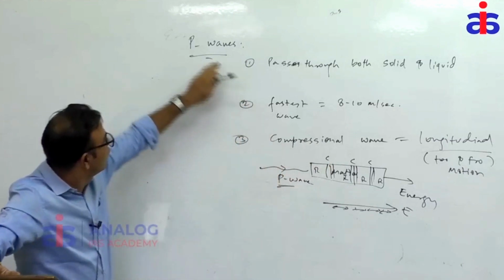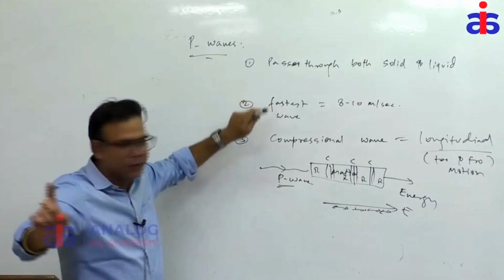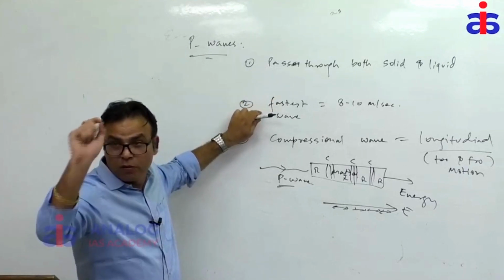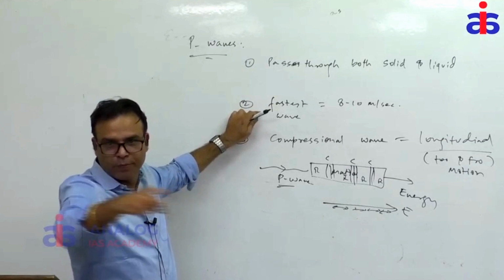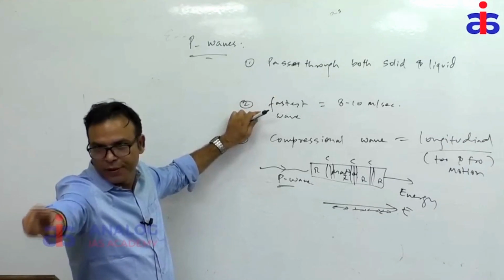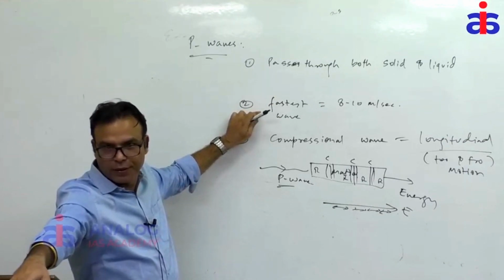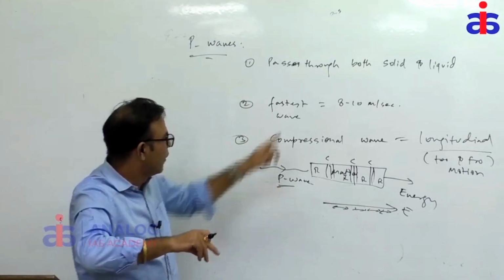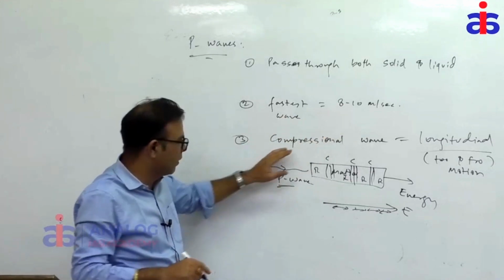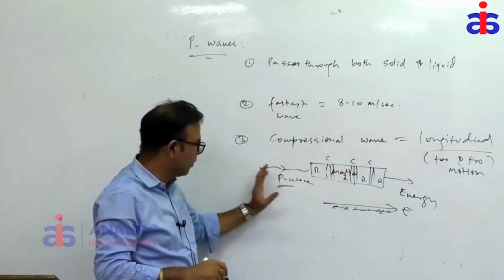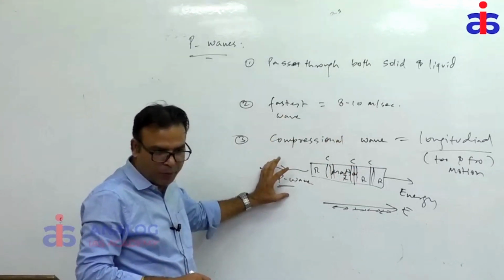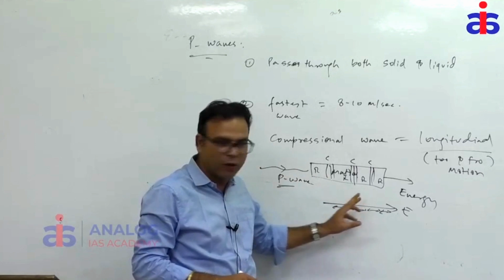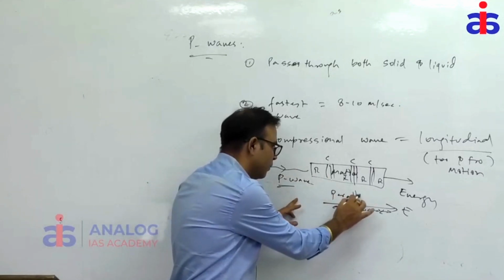Hold on. So first, P wave properties are getting cleared. First is what? It passes through both solid and liquid. Second, this was a prelims question last year. See the last year question paper, 2023. The same question was in prelims. It is the fastest wave, 8 to 10 meters per second, a compressional or longitudinal wave, with to and fro motion. That means the P wave passes through the matter and the matter vibrates in the same direction, that means parallel movement. Any way you can say.